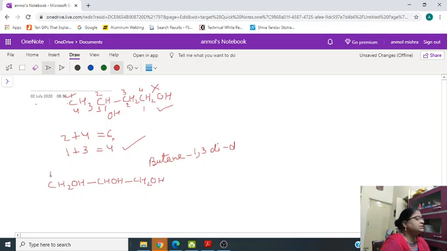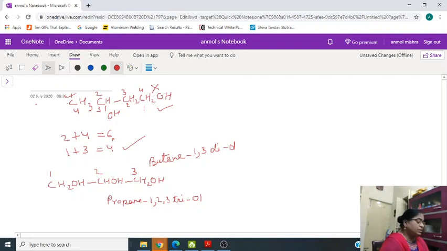Now here we can see there are 1, 2, 3 carbons. So we will write propane. And on all 3 carbon atoms OH is attached. So we will write propane-1,2,3-triol. This is an example of trihydric alcohol, and its common name is glycerol, which we use as glycerine.